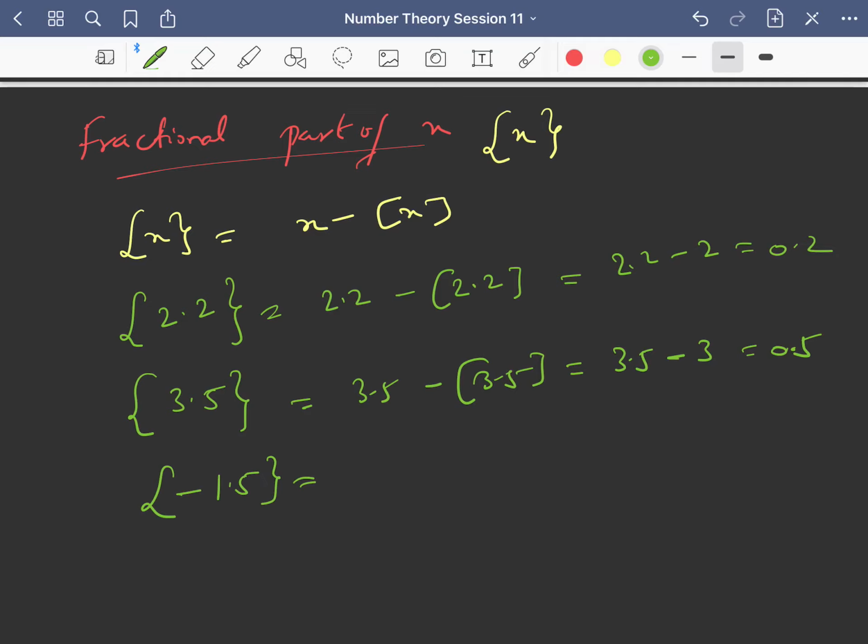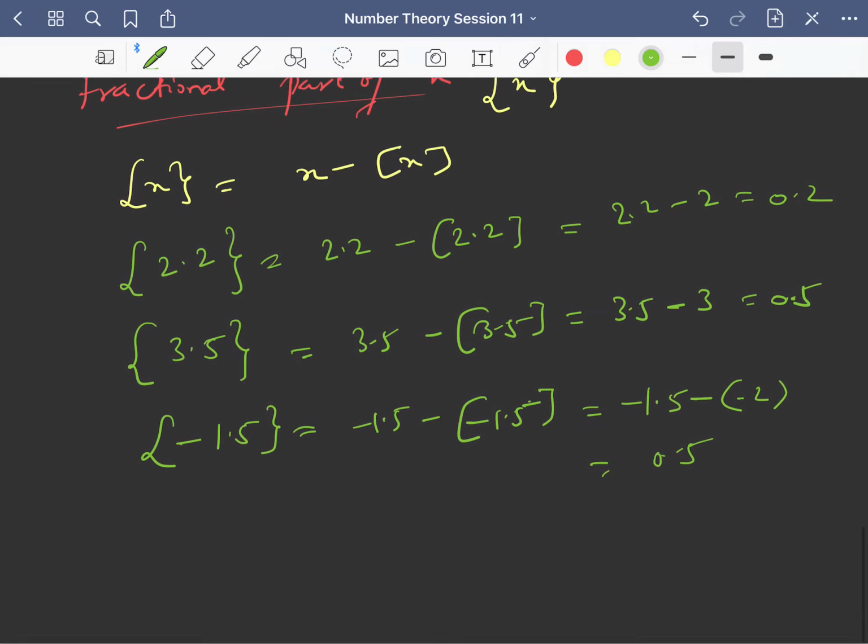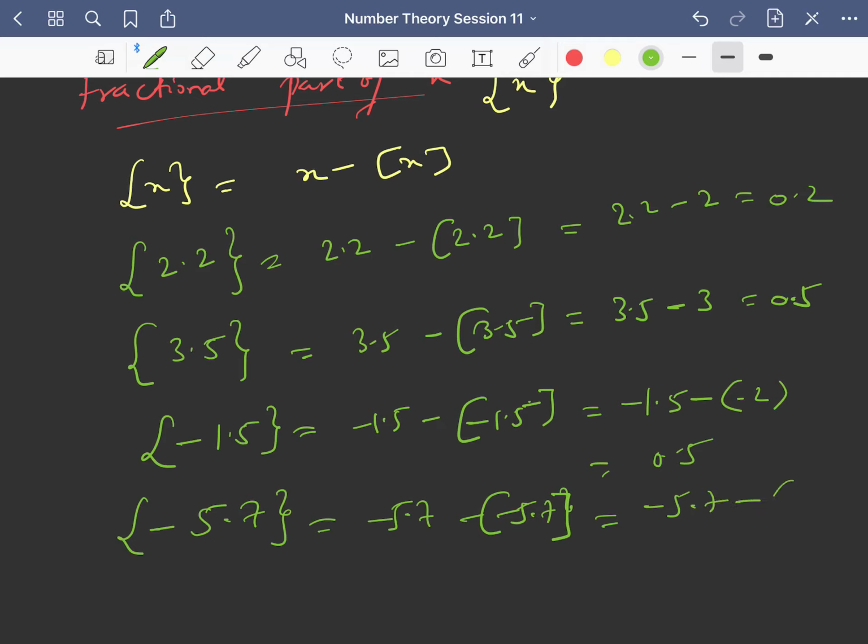Fractional part of minus 1.5 is nothing but minus 1.5 minus greatest integer of minus 1.5. What is greatest integer of minus 1.5? This is minus 2, right? The integer just left to minus 1.5 on the number line is minus 2. So this is again 0.5. Fine. Fractional part of, let us say, minus 5.7 is minus 5.7 minus greatest integer of minus 5.7, so this is minus 5.7 minus minus 6, which is 0.3. So fractional part of minus 5.7 is 0.3, of 2.2 is 0.2, of 3.5 is 0.5, and so on.